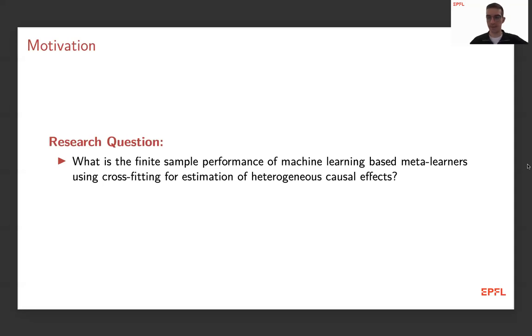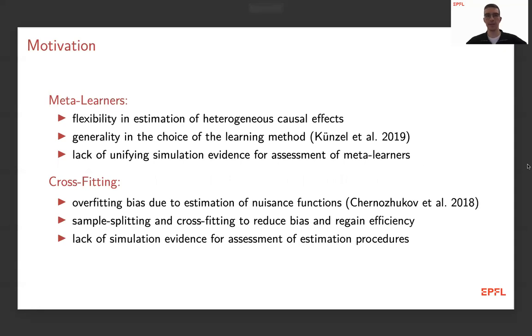So this might sound a little bit complicated, so let's break this down. Why do we care about the meta-learners, or what are these meta-learners? These are basically very generic procedures or very generic estimators that decompose the estimation of the causal effect into estimation of separate prediction functions. And then you can choose any supervised learning method to estimate these prediction functions and combine the predictions to estimate the heterogeneous causal effect.